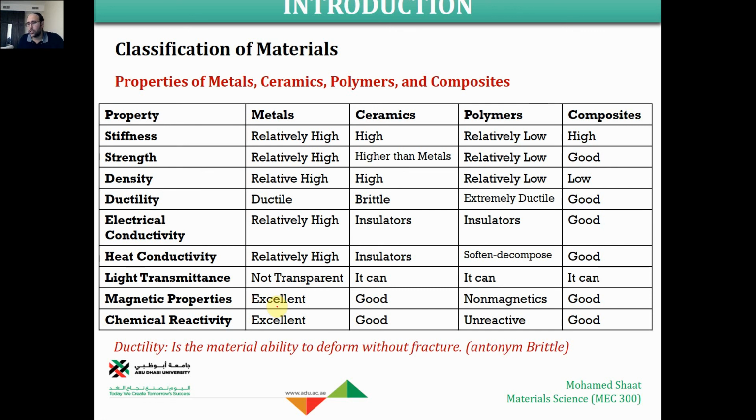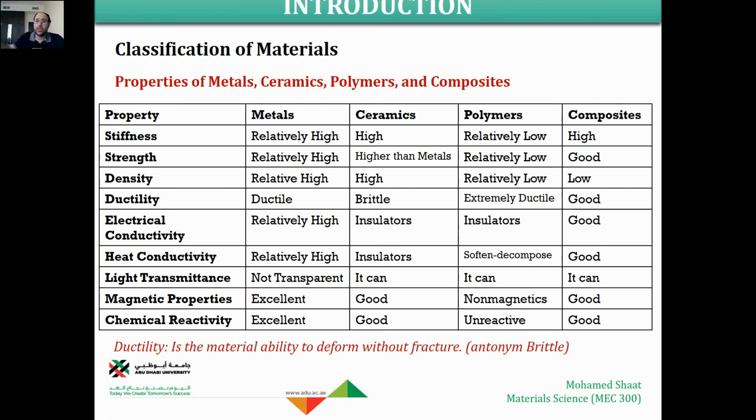They can be easily attracted to magnets. They are excellent in terms of chemical reactions. But ceramics are good in terms of stiffness and strength. In many cases, as I said, ceramics are stronger than metals, especially under compression forces. They have almost the same density as metals, but they are brittle. Brittle means that they can be easily fractured.